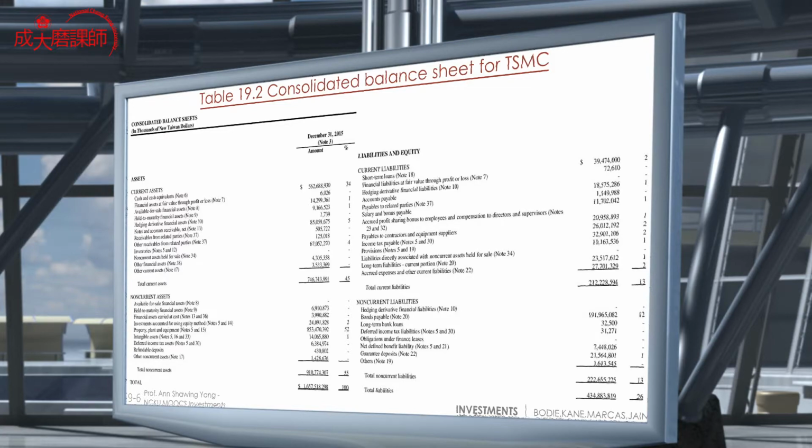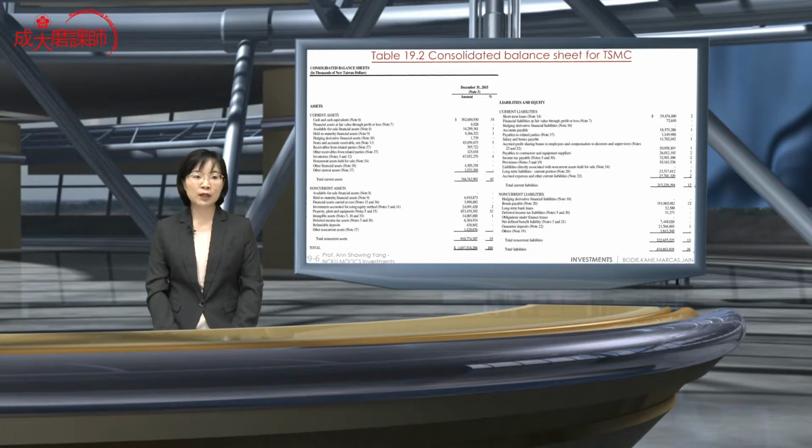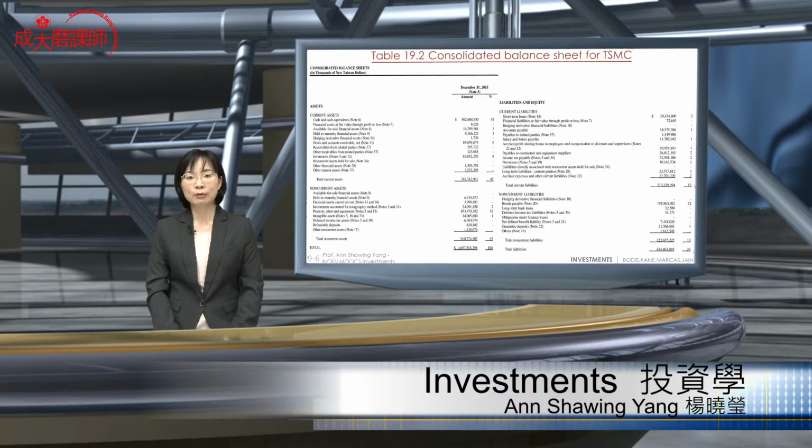Now, how about non-current assets? We have available for sale financial assets, which will be held in the long term. Usually, we define current assets within the period of 1 year. Any asset longer than 1 year, between 3 to 5 or maybe up to 10 years, we call non-current assets. And then held to maturity financial assets. Financial assets carried at cost.